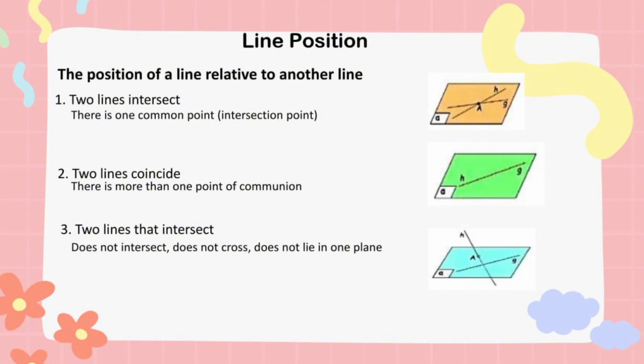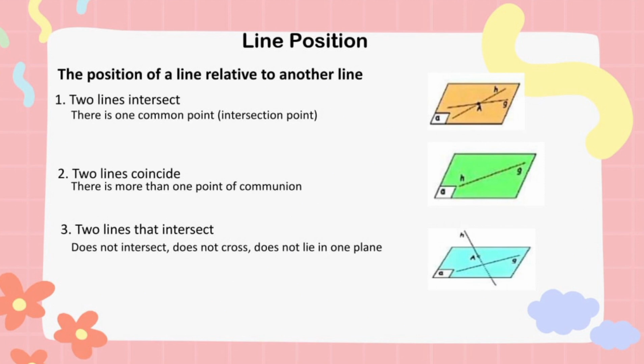3. Two lines that are skew. They do not intersect, do not cross, and do not lie in one plane. Two lines are said to be skew if the two lines are not located on the same flat plane and will not intersect if extended or drawn.